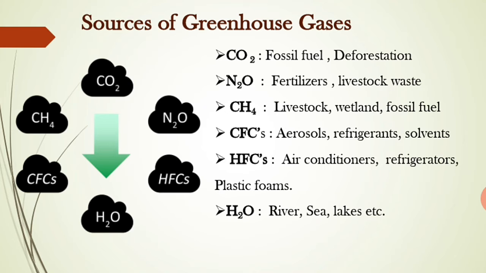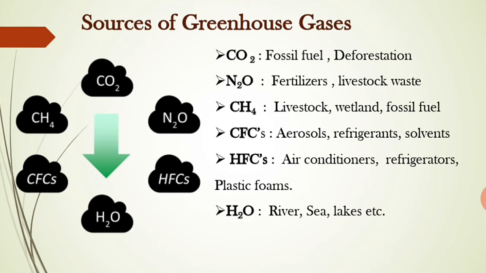From fuel also, during petroleum refining, methane emission may take place, etc. Another is chlorofluorocarbons or HFCs. Both of these can be obtained from aerosols, refrigerants and solvents, or air conditioners, etc.